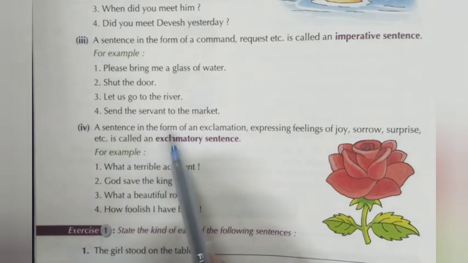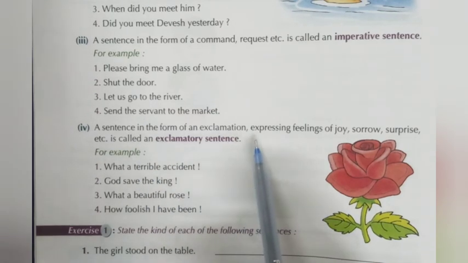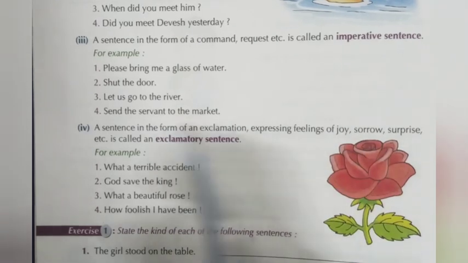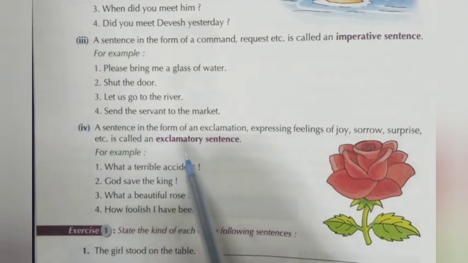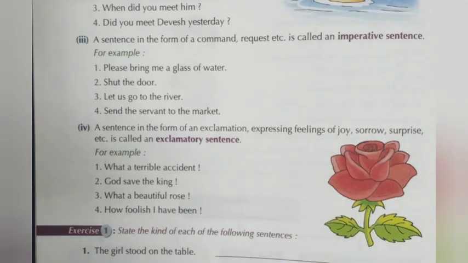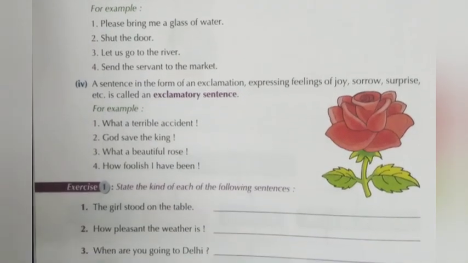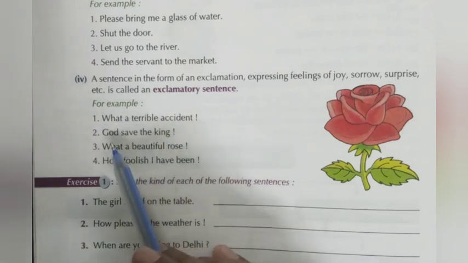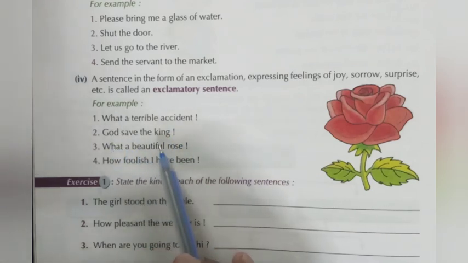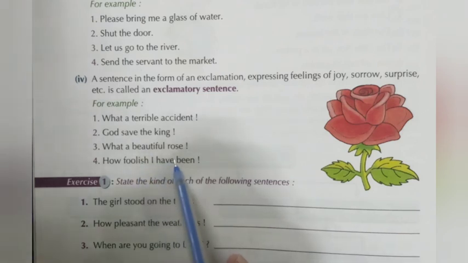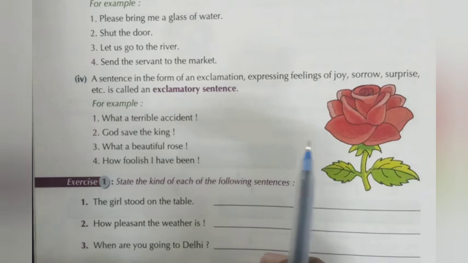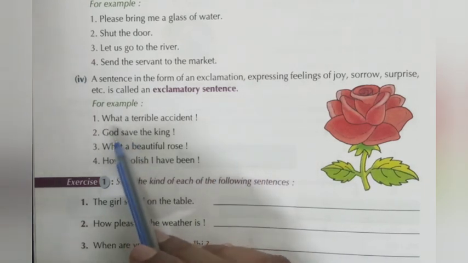A sentence in the form of exclamation, expressing feeling of joy, sorrow, surprise, etc., is called an exclamatory sentence. Here, what a terrible accident! God save the king! What a beautiful rose! How foolish I have been! Repeat again.